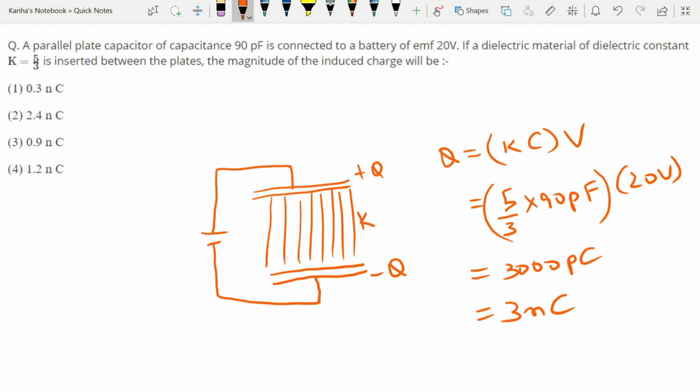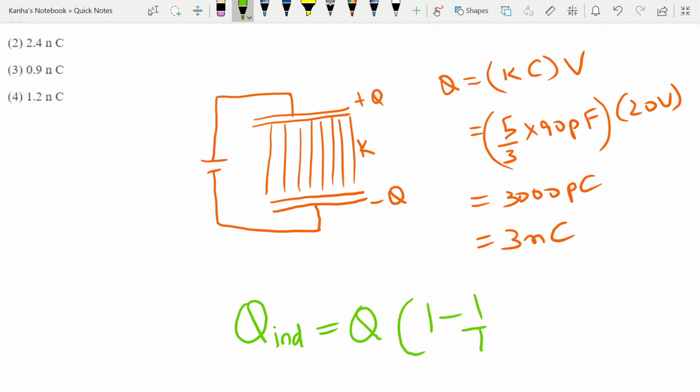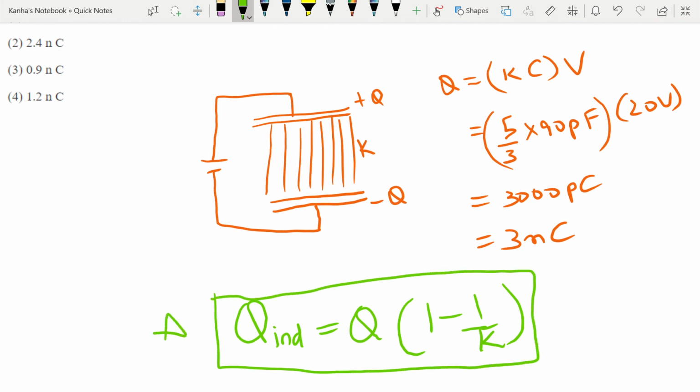Now the induced charge on the dielectric is given by a formula. I'll mark this in green. You should make a note of this. The induced charge on a dielectric is equal to Q into 1 minus 1 by K. I told you that through many of the problems I'll be bringing in new formulas that you will be using.